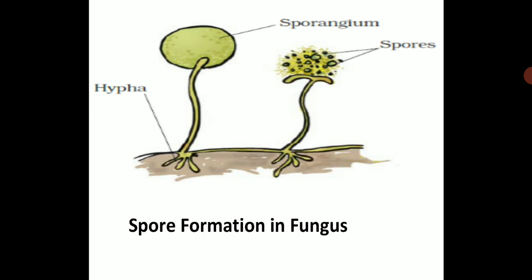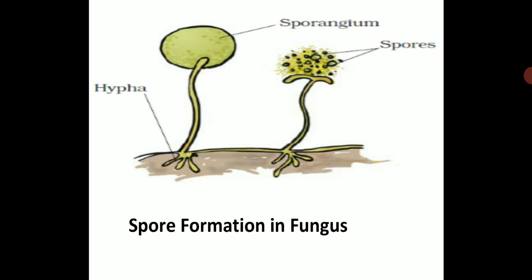You can see in the diagram it has a bulb-like structure called sporangium, which contains spores. That will burst and it will be carried away by the winds, and they can travel long distances and survive for a longer period of time. And you will see the hyphae where it will get attached to the ground.